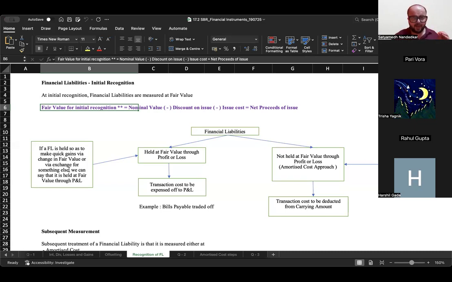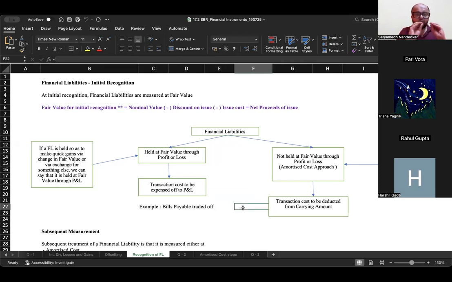If you remember, in our batch, the one example we had discussed was bills receivable and bills payable. I hold certain bills payable, which is basically an obligation to pay cash to someone. Now, somebody else's obligation I am trying to settle by transferring the bills payable to him. So, I don't intend to hold it until maturity. I want to settle the obligation by exchanging the bills payable with another individual. So in that case, the change in fair value, if at all it takes place, is recorded through P&L. Transaction costs are also expensed off to P&L.